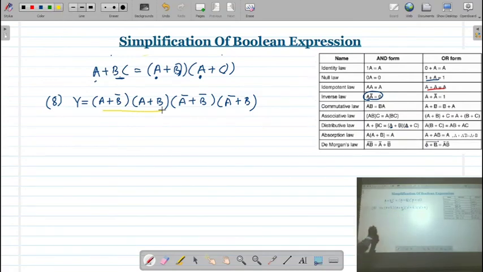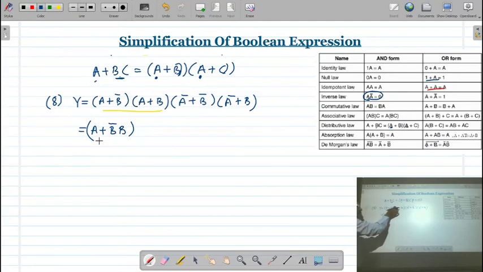So what is common? A is common. So I will write this A plus. Now what I have to do? I have to take the product of the rest of the variables. So what is the product here? It is B bar B. B bar B. Correct? So this is one of my expressions.